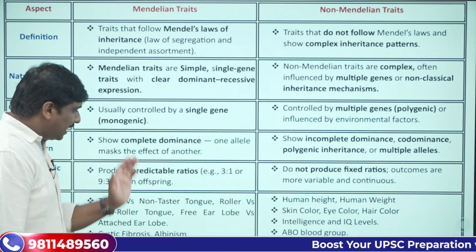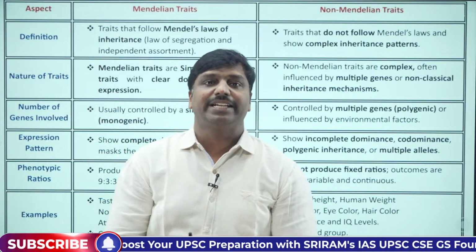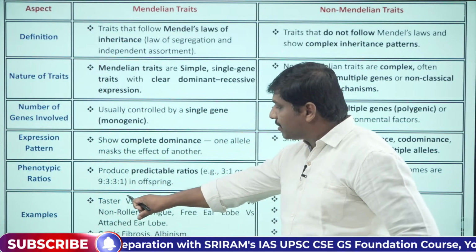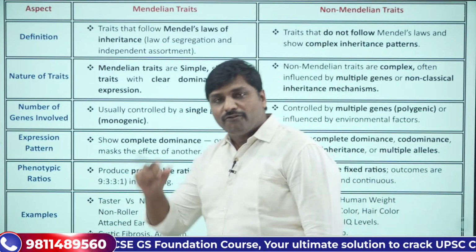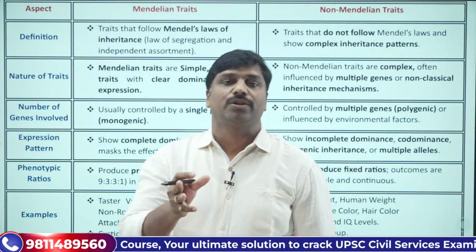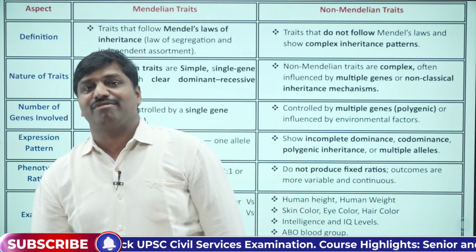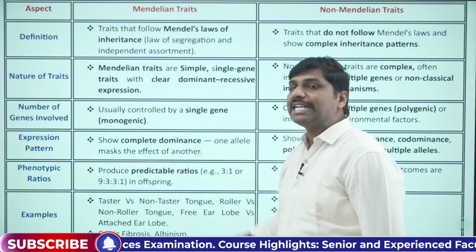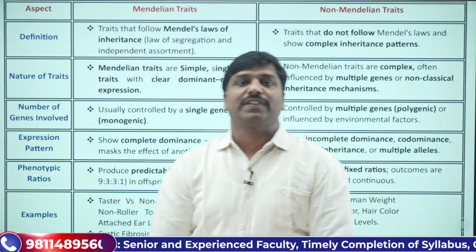Whereas some examples of Mendelian traits are taster tongue, non-taster tongue, roller tongue, non-roller tongue, free earlobes or attached earlobes. These are some of the common examples we can pick for Mendelian traits. These traits are governed by a single pattern of inheritance.